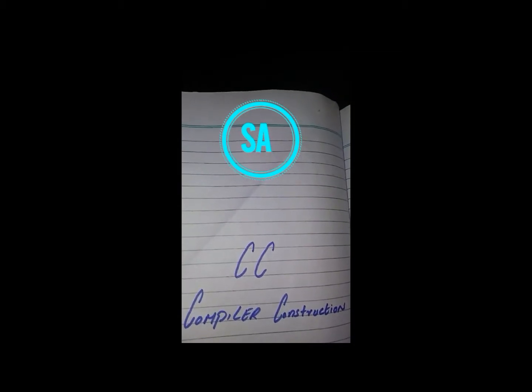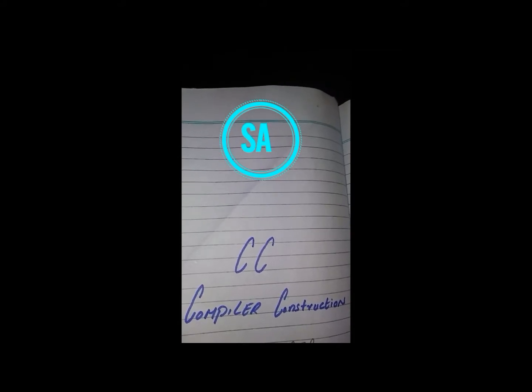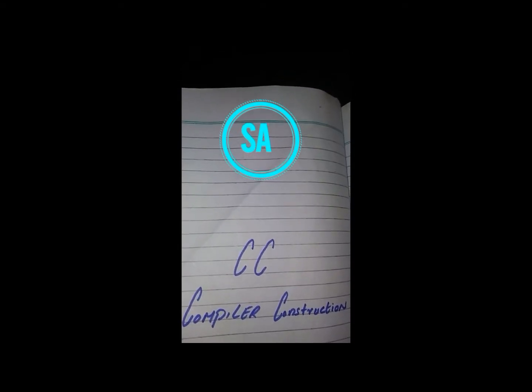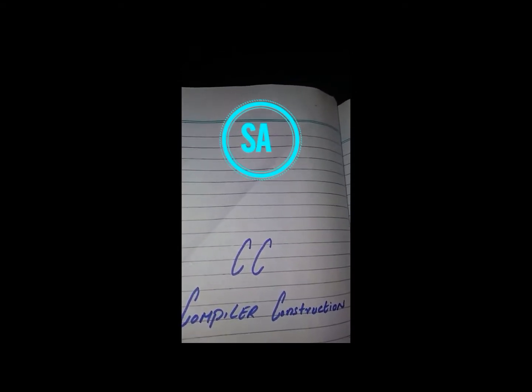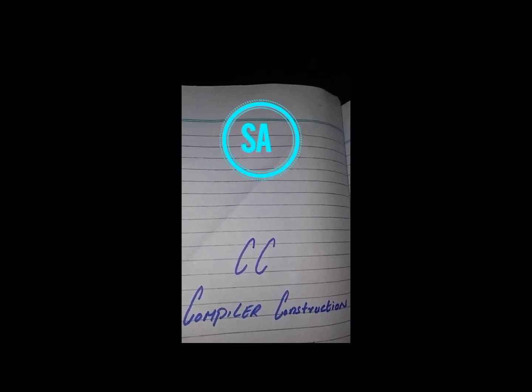So today we discuss the compiler construction course, and most of the people are commenting, asking me to introduce a basic level of compiler construction. So this is my 8th lecture in the compiler construction, or compiler design, course. I also described different topics like intermediate code and operator grammar and so on.